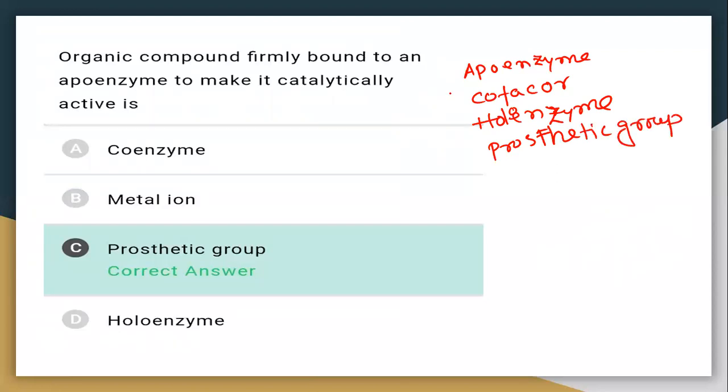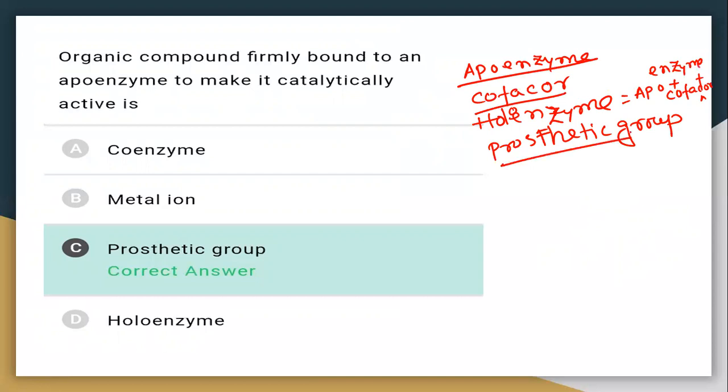Apoenzyme is the proteinaceous part of an enzyme, and the non-protein part of the enzyme is the cofactor. Holoenzyme is apoenzyme plus cofactor together.